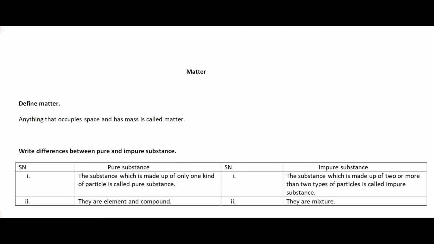So from here I think you have understood that the substance which is made up of only one kind of particle is called a pure substance, and the substance which is made up of two or more than two kinds of particles is called an impure substance. And pure substances are elements and compounds, and impure substances are mixtures.